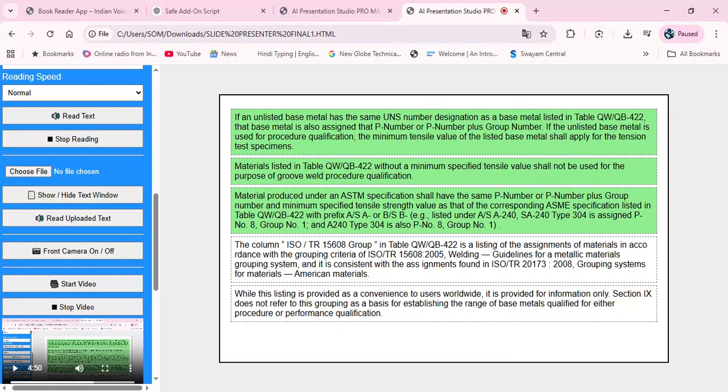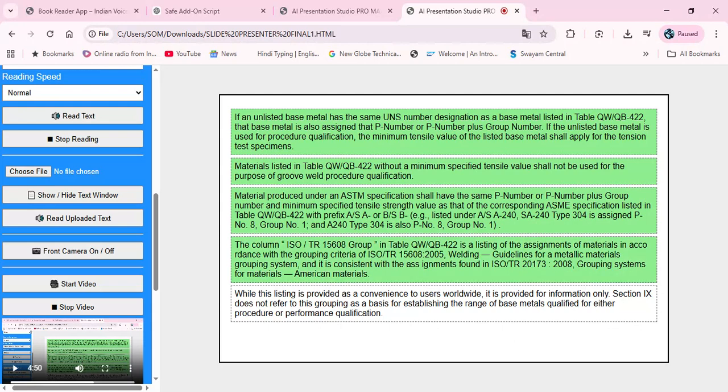Material produced under an ASTM specification shall have the same P number or P number plus group number and minimum specified tensile strength value as that of the corresponding ASME specification listed in table QW-422 with prefix SA or SB, e.g., listed under SA-240, SA-240 type 304 is assigned P08, group number 1, and A240 type 304 is also P08, group number 1.